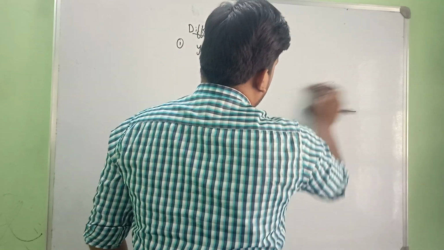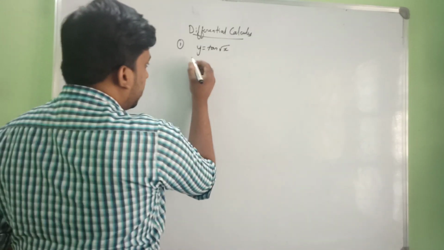Okay. So anyway, this problem they have given in the model paper. Let us see. y is equal to tan root x. So while differentiating, what do we have?